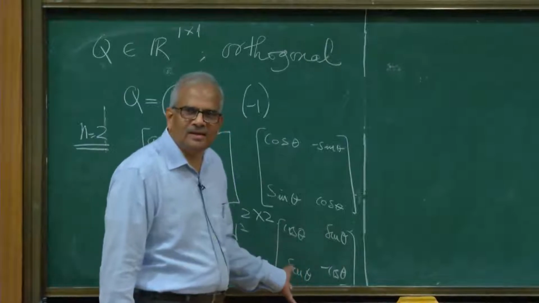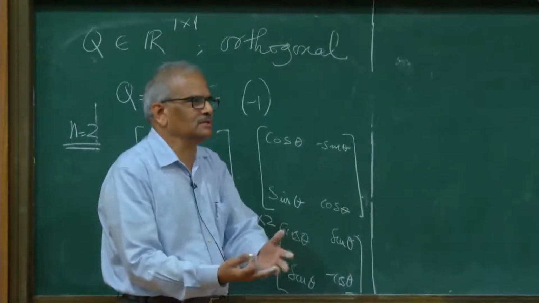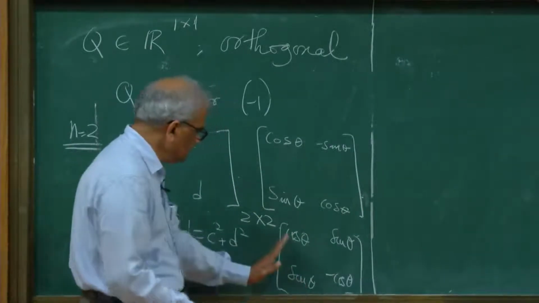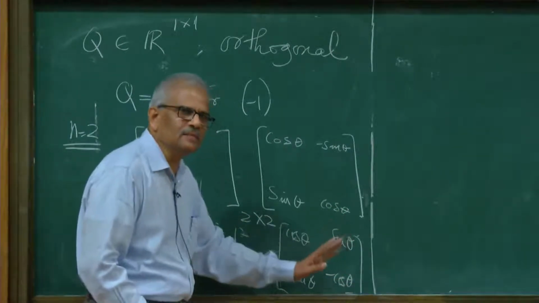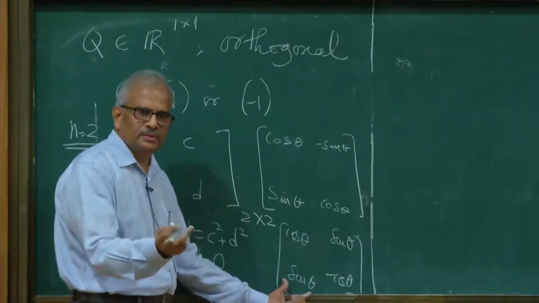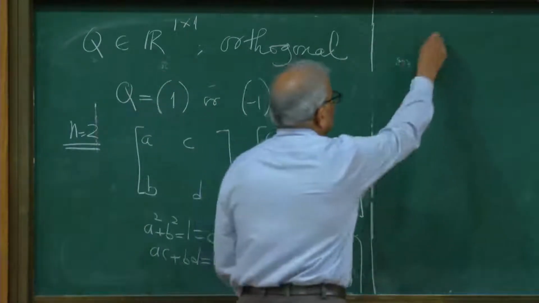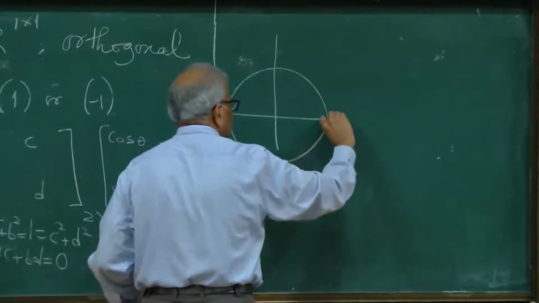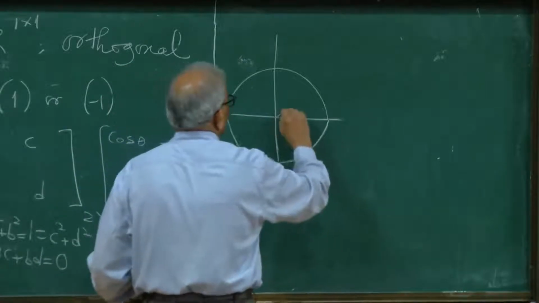To understand what it does, you apply this on (1, 0) and (0, 1) and see what happens. What is the image of the first standard basis vector? The first column vector. So the unit vector e1 is mapped to this. Now this vector lives on the unit circle: cos theta, sin theta.